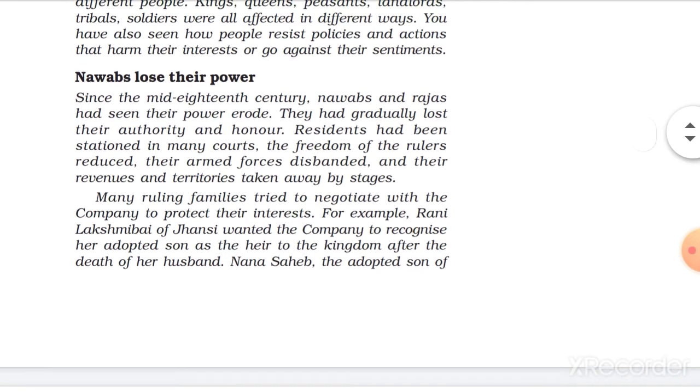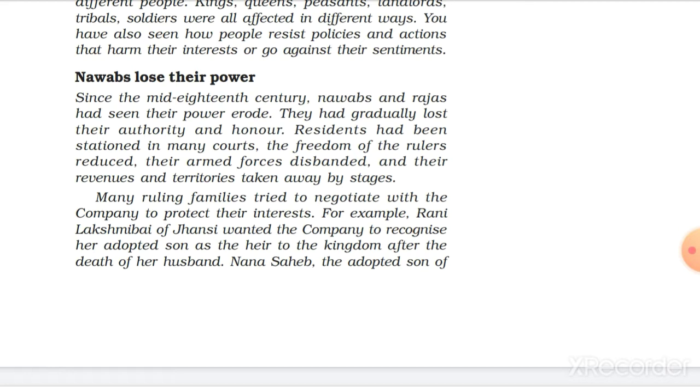Now coming towards the Nawabs lose their power. So the first incident here is how the Nawabs of India were losing their powers gradually. Here it tells that gradually the authority and honor of the Nawabs were being lost. This was all because of the Britishers. And here the first thing that comes is Rani Lakshmi Bai.